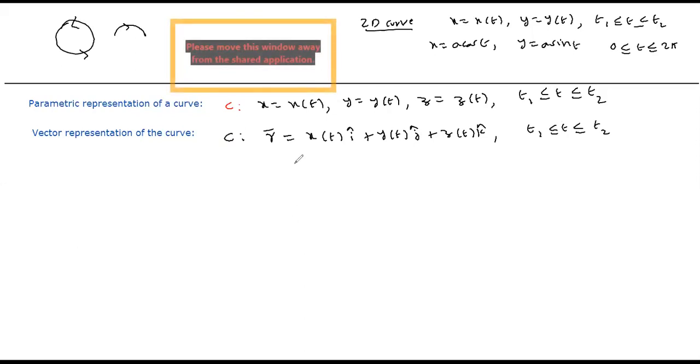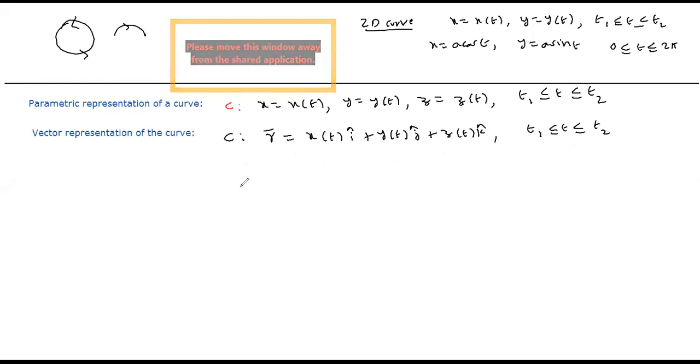What is r bar? R bar is nothing but the position vector, xi bar plus yj bar plus zk bar. But x, y, z are again functions of a real variable t varying from t1 to t2. So that is the representation we are going to take for a curve in vector form.